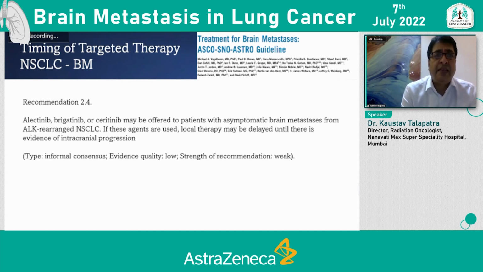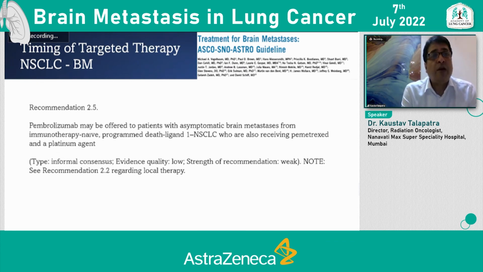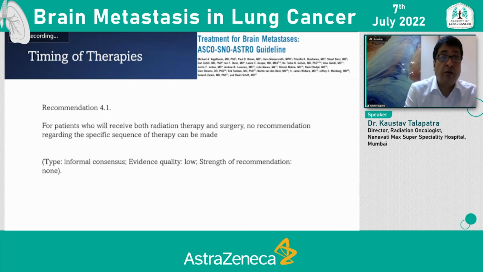Similarly, alectinib, brigatinib, or ceritinib may be offered to patients with asymptomatic brain metastasis with ALK-rearranged NSCLC, and if these agents are used, local therapy may be delayed unless there is evidence of intracranial progression. Pembrolizumab has also found its place in PD-L1 NSCLC patients who are receiving pemetrexed and a platinum agent, although the evidence quality is low here.